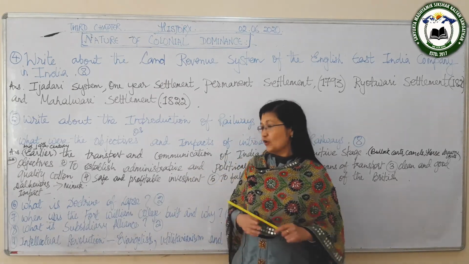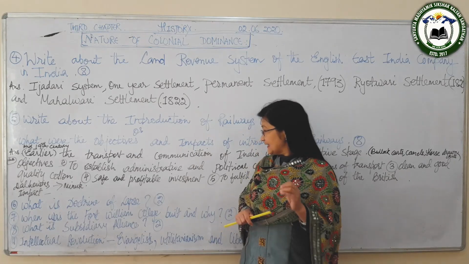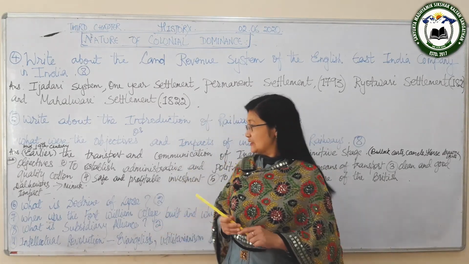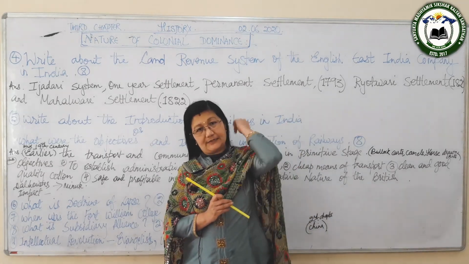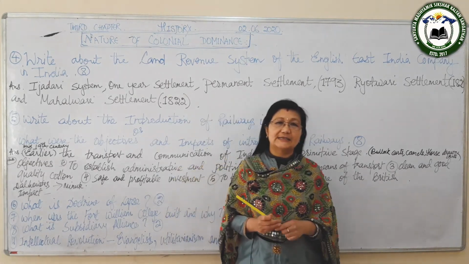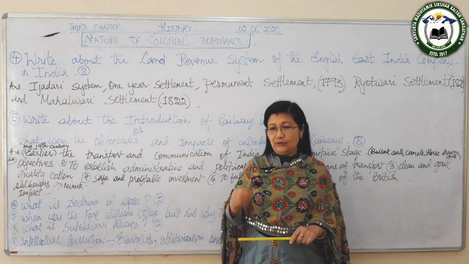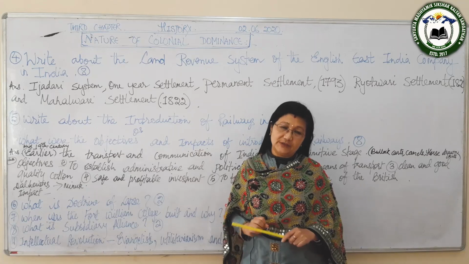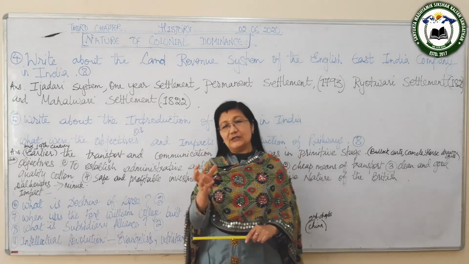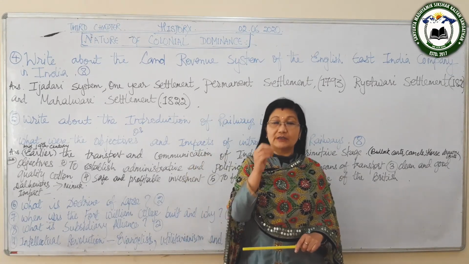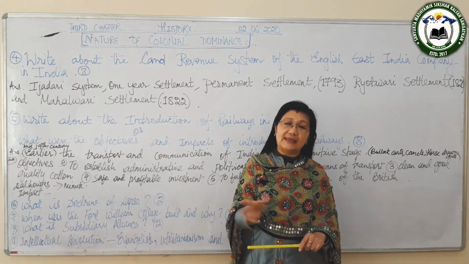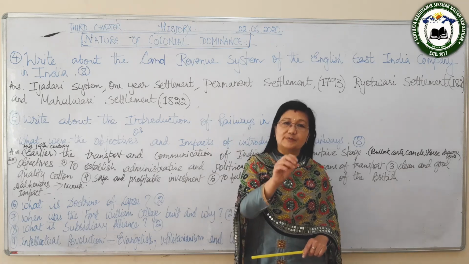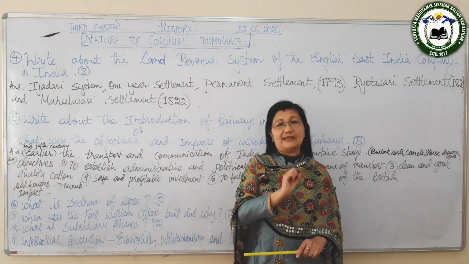That is why he built the Fort William College. And at that time, this person, Lord Wellesley, is also famous for the Subsidiary Alliance. So now what is Subsidiary Alliance? Subsidiary Alliance is, the native rulers agreed to sign a treaty with the British. The native rulers were protected. They came under the control of the British. After signing this treaty, they came under the control of the British, and the British protected them.